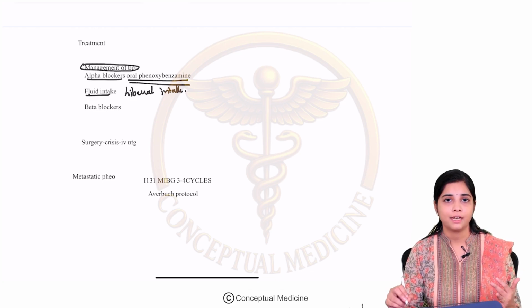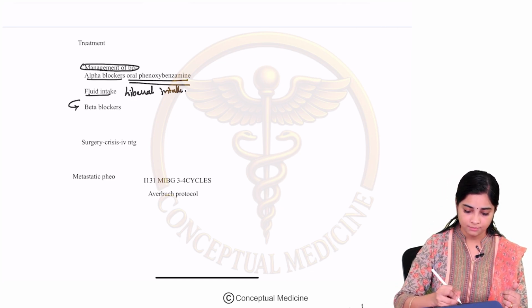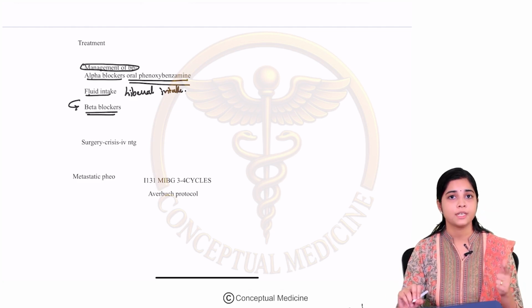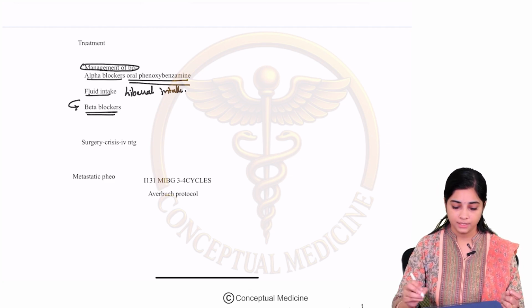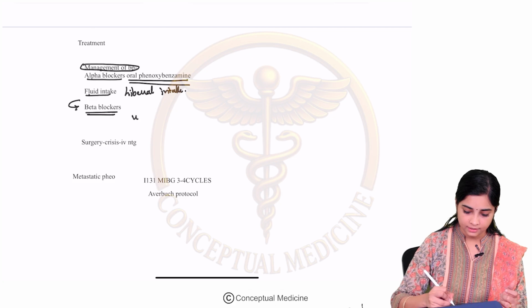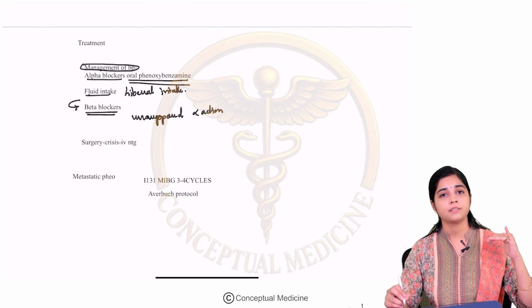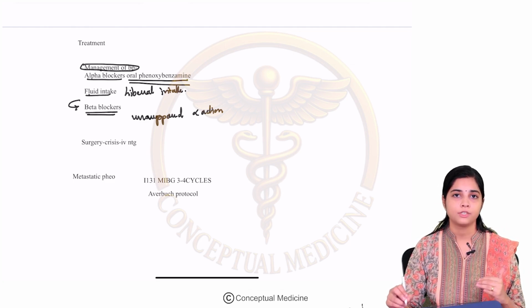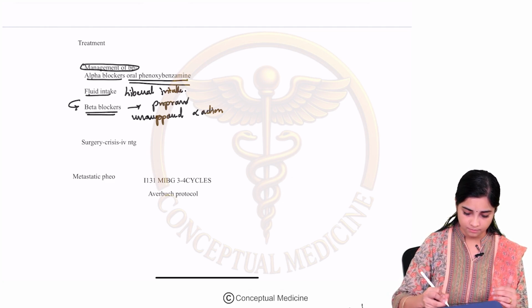How do you assess for adequate alpha blockade? The patient will have orthostatic hypotension and the blood pressure also comes under control. Once that is done, you initiate them on beta blockers. Will you initiate beta blockers before alpha blockade? No, because if you initiate beta blockers before alpha blockade, there can be unopposed alpha action. This unopposed alpha action can worsen the blood pressure. That is the reason why you first cause alpha blockade, then you cause sequential beta blockade. Beta blockade can be achieved with non-selective beta blockers like propranolol.